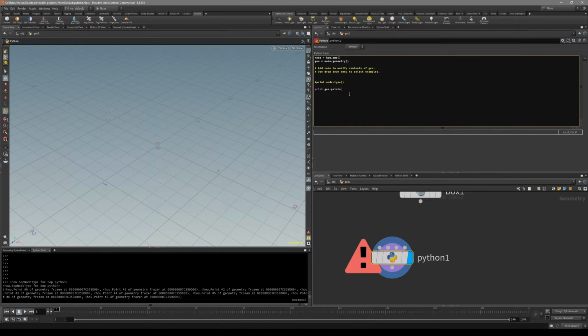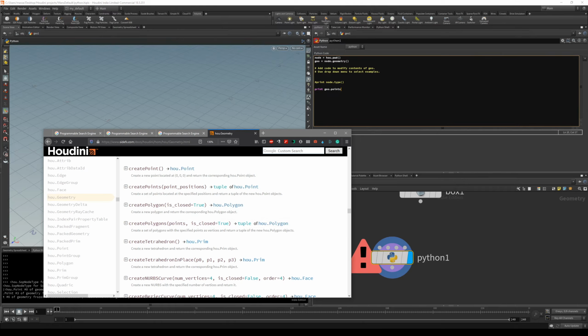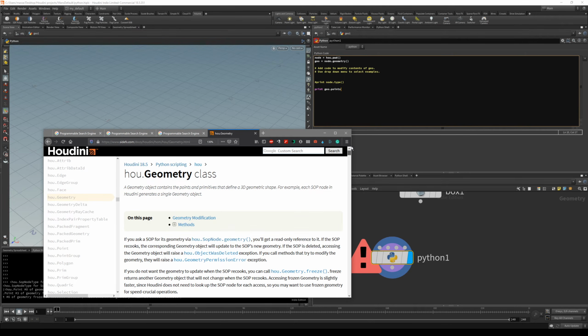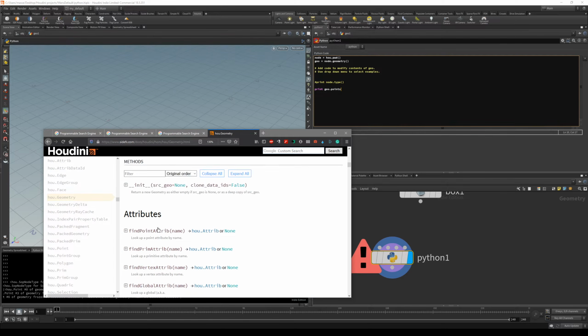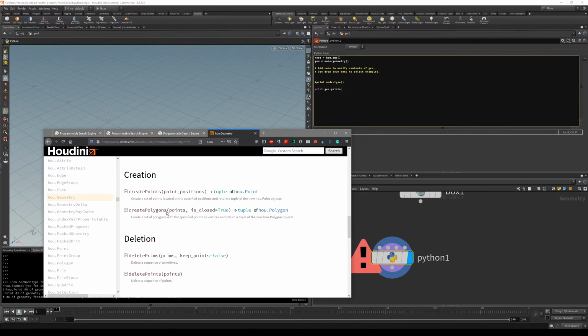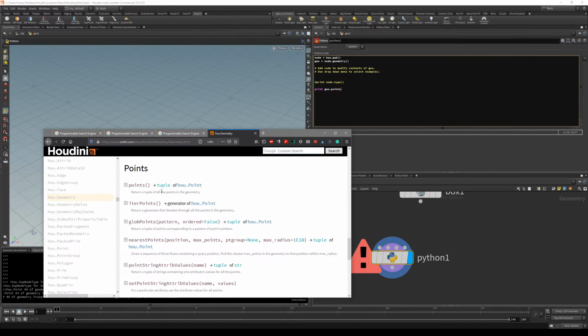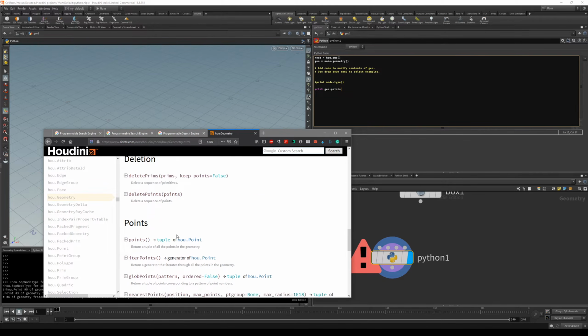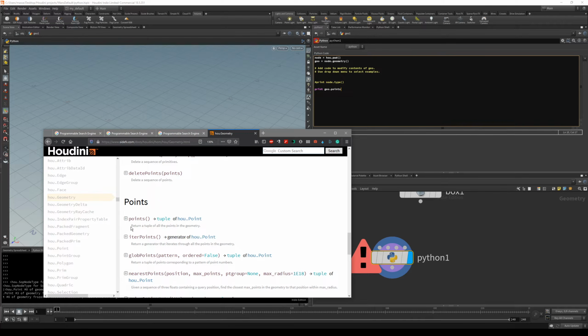How do we know that we can use this geo.points? Well, it's easy because we are now inside our hou.Geometry class, and if you go inside here, let's say points, there should be a function or method for the points. It's basically going to return the points of this geometry.